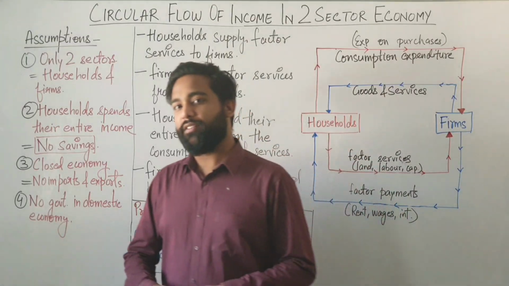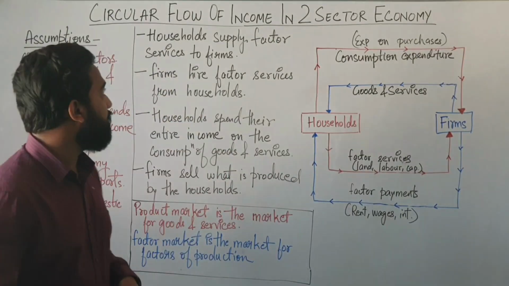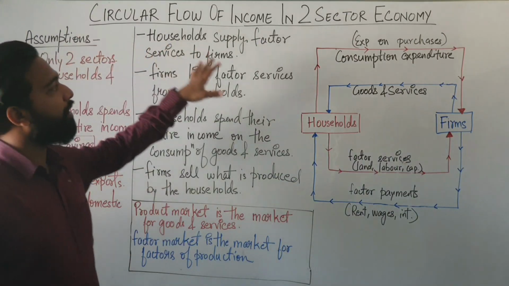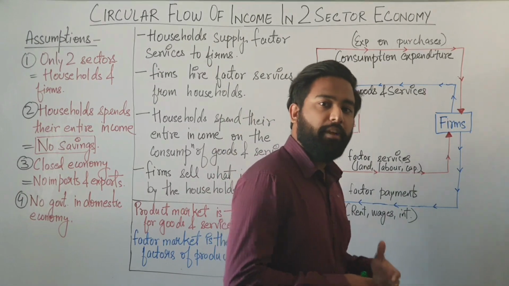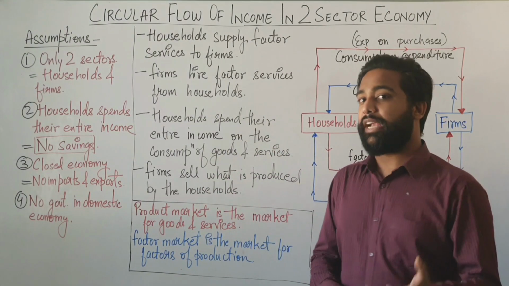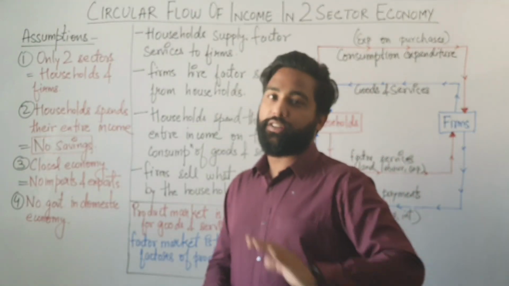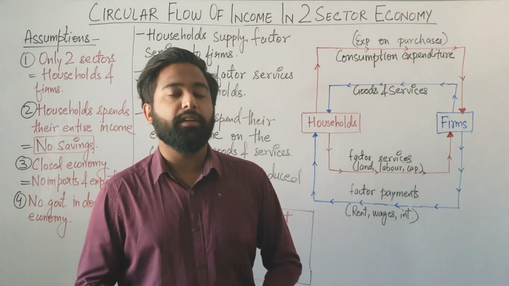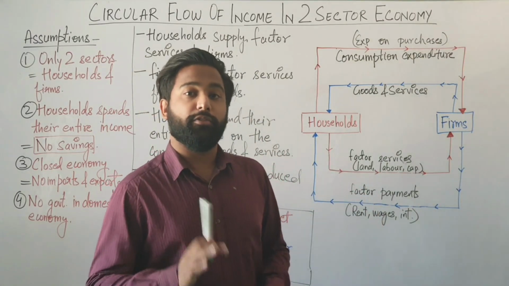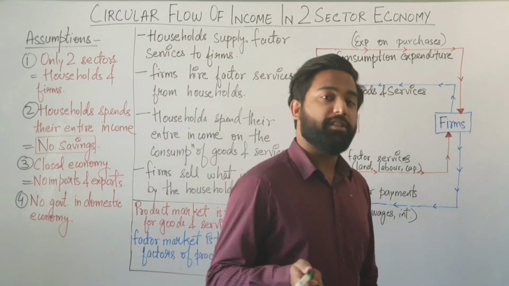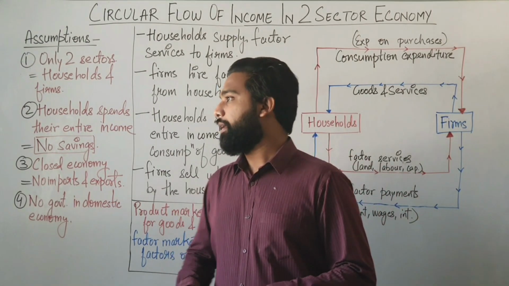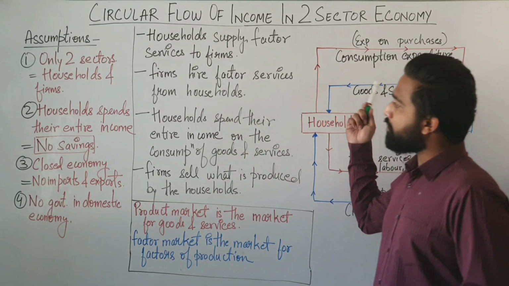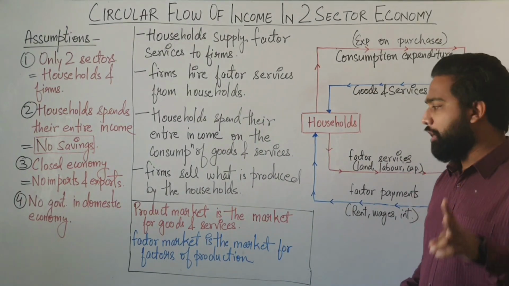The next topic for this chapter is circular flow of income in two-sector economy. In this chapter, we are basically studying about only two sectors. We have rejected the government sector and the external sector. What was external sector? In which rest of the world included. Remember? Okay. So before starting this topic, there are two terms which you need to know.